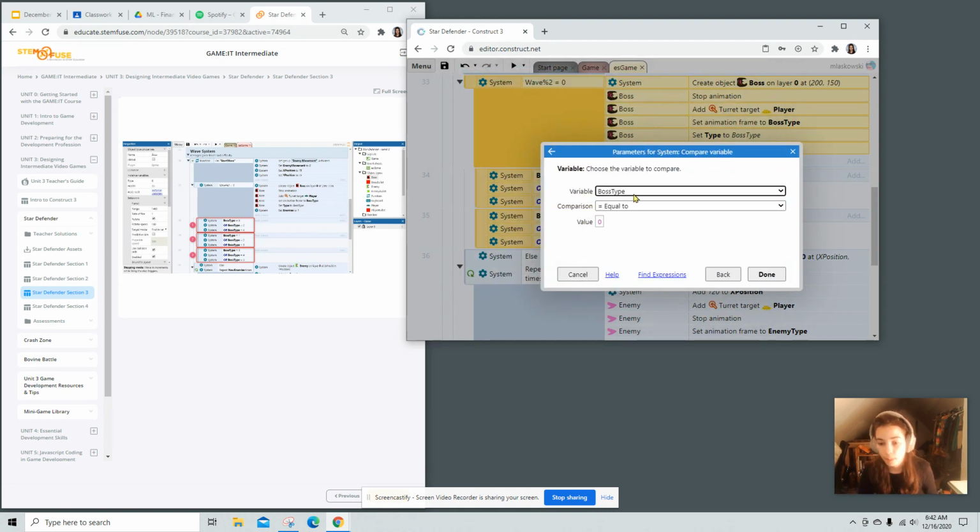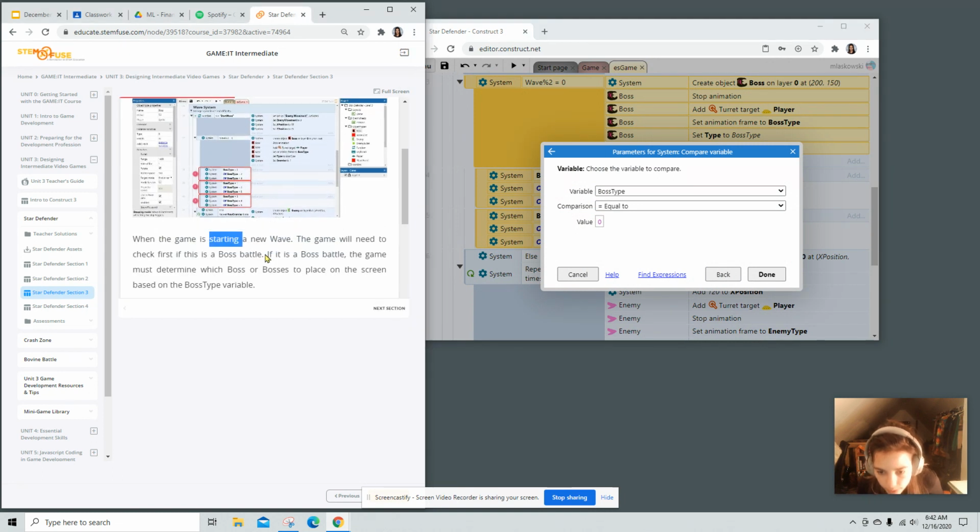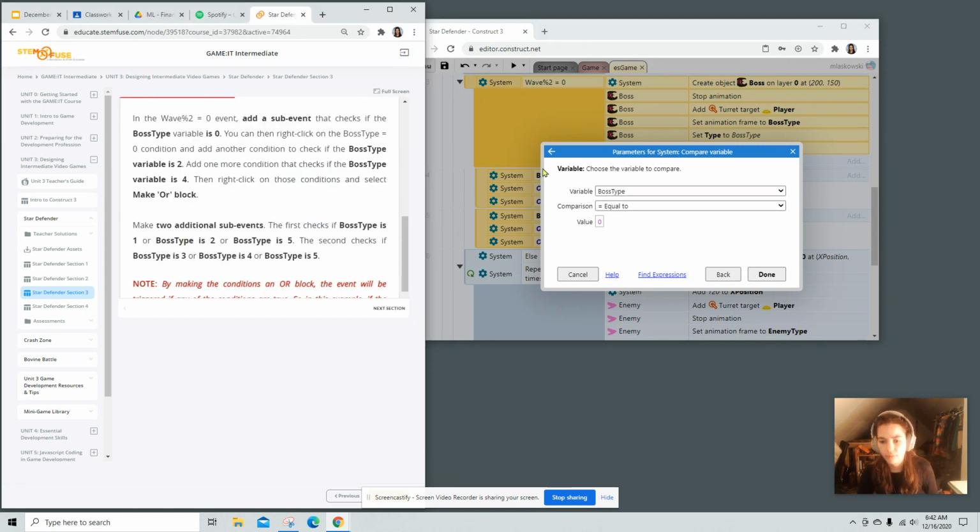Compare variable. Boss type. This last one is, what is it? 3, 4, 5.